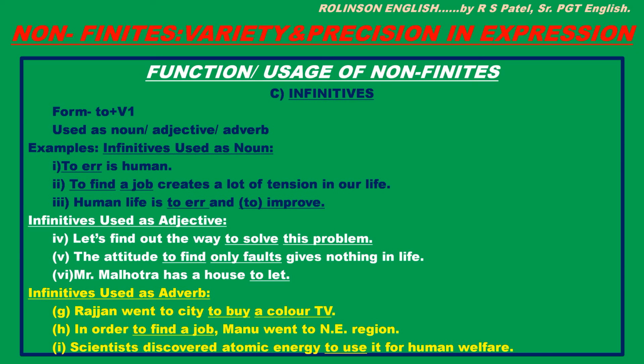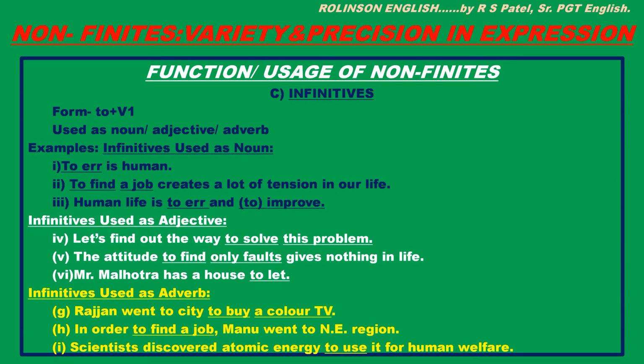Here, see the forms: to plus V1, used as noun, adjective or adverb. Examples. Infinitives used as noun: you can see first, "To err is human." See, to err is the subject of the sentence, so it is a noun. "To find a job creates a lot of tension in our life."